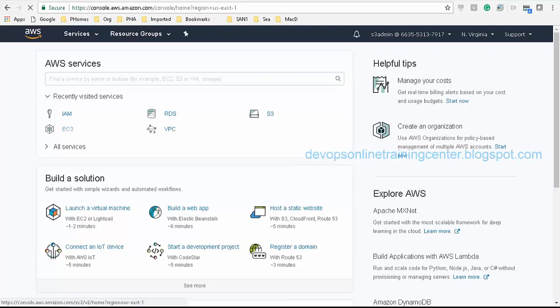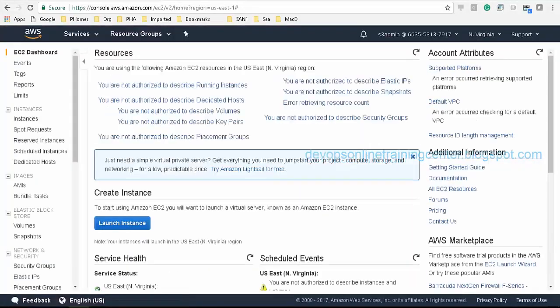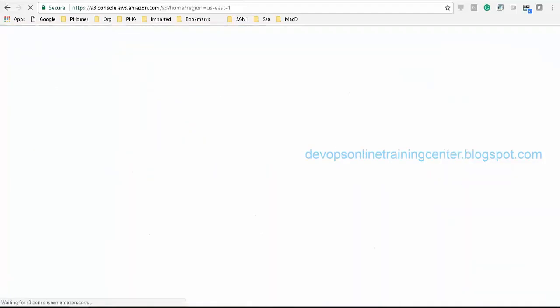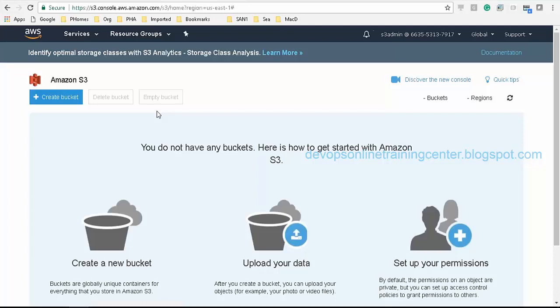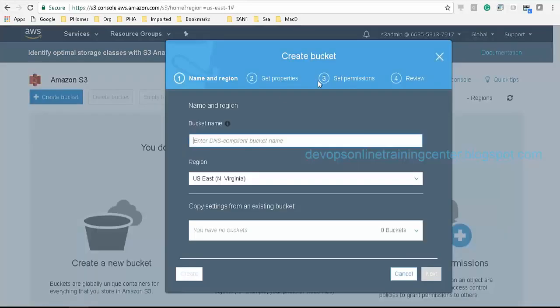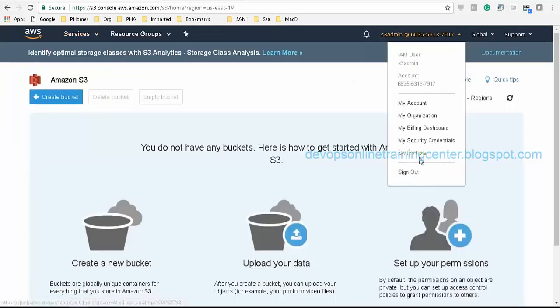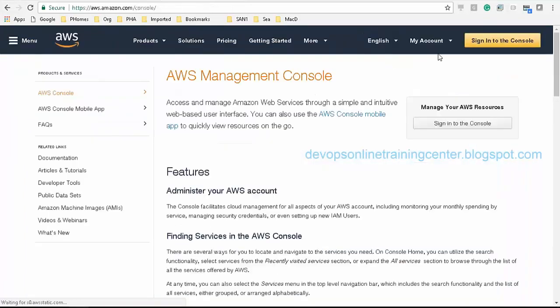Now if I try to go to EC2 and create EC2 instances, we'll get this error. We are not authorized to launch or see the instances because we only have access to the S3 buckets. We can create S3 buckets now, but we cannot do anything else. Here we can create the S3 bucket because we have been given full access to S3, right? So let me try to see by logging in as the root user.